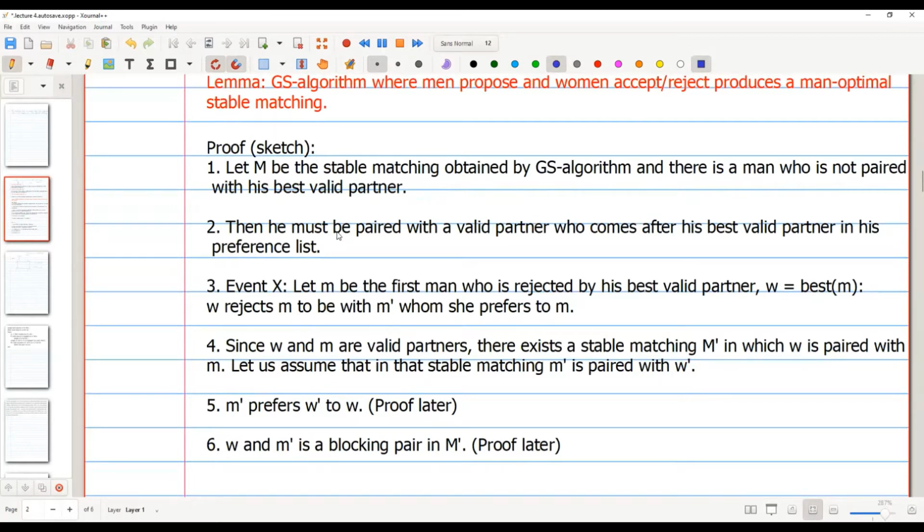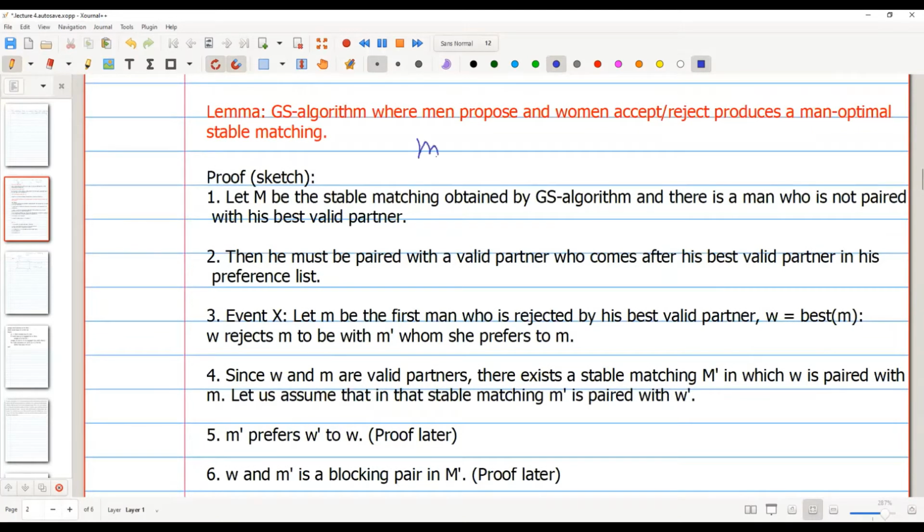Suppose the man is M, then M will have his best partner, best M, and some valid partner.